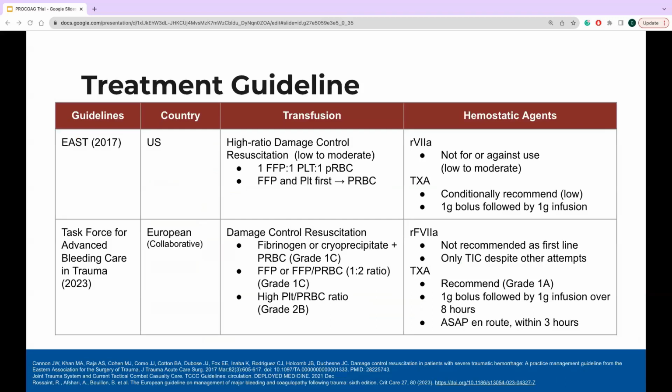In terms of guidelines on how to manage trauma, we have 2 very similar guidelines: the EAST guideline that is utilized in the US and the Task Force for Advanced Bleeding Care that's utilized in the EU. Both guidelines promote damage control resuscitation with slight differences on recommendations for blood product ratio. They also adopt the utilization of TXA and share similar little support for the use of recombinant factor 7. However, there is no mention of 4F-PCC in either of these guidelines, especially in the context outside of its use in reversal of anticoagulation therapy.